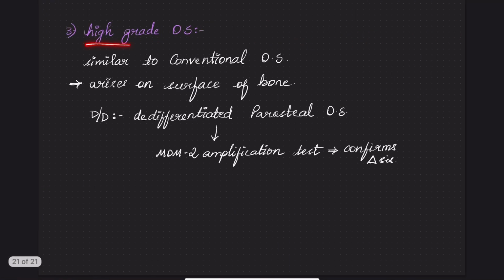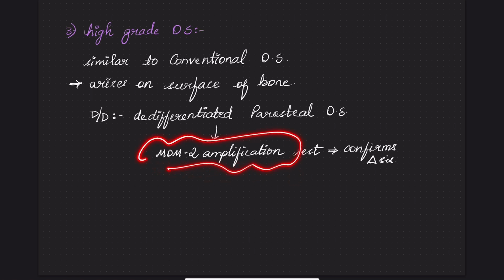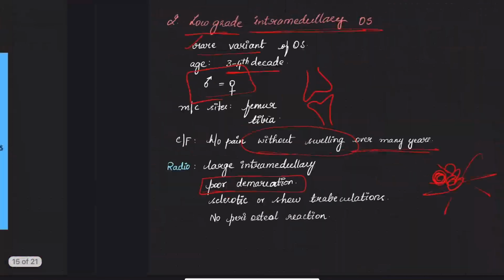High-grade osteosarcoma is similar to the high-grade variety of the conventional osteosarcoma, but it arises on the surface of the bone. You have to rule out the paraosteal variety by doing this MDM2 amplification test. This MDM2 amplification is positive only in paraosteal. It is negative in the high-grade variant. High-grade variant does not show the amplification. That's all. We have completed the central osteosarcomas and the peripheral osteosarcomas.